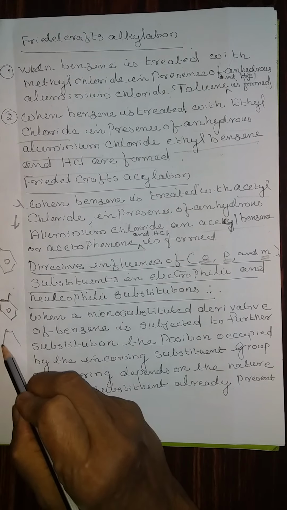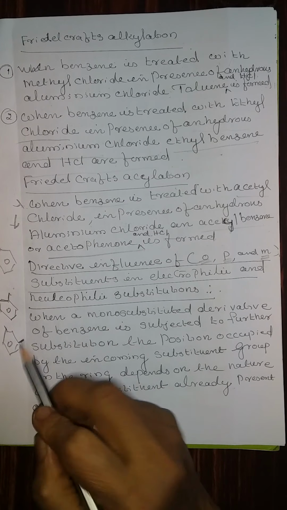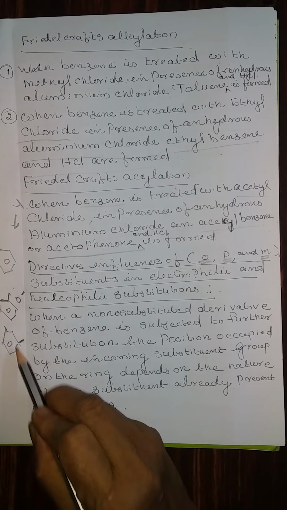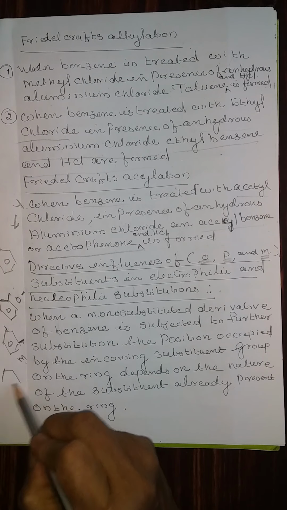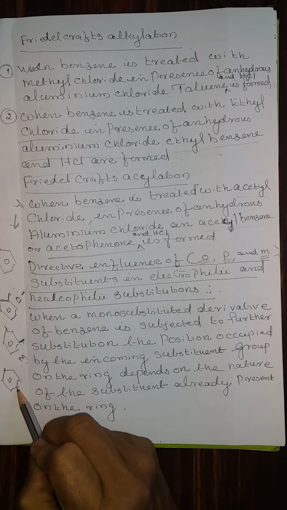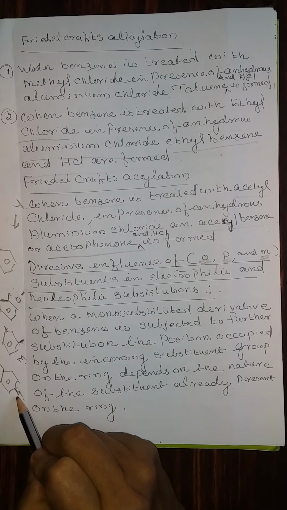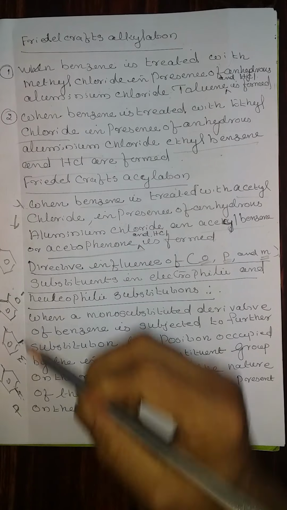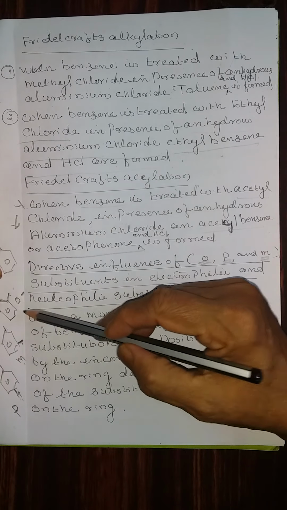If the position comes 1 and 3, it is called meta. And if it is the fourth carbon atom, that means 1 and 4, the substituent is occupying the para position. This is the meaning of ortho, para and meta.